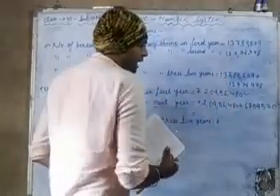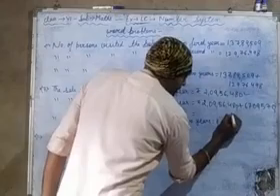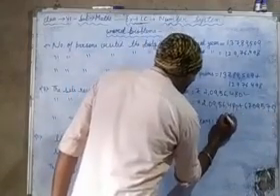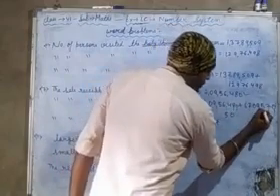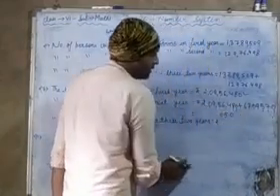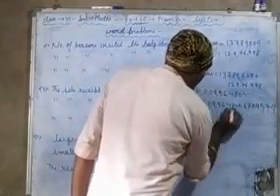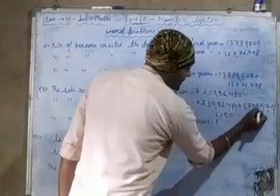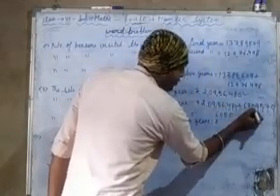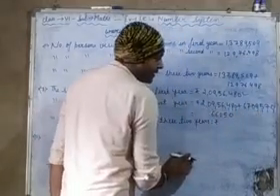Now we will add. 0 and 0 is 0, 0 and 7 is 7, 8 and 7 is 15, carry 1; 5 plus 4 plus 1 is 10, carry 1; 9 plus 6 plus 1 is 16, carry 1; 0 plus 1 plus 5 is 6, no carry.